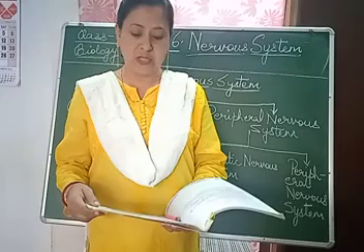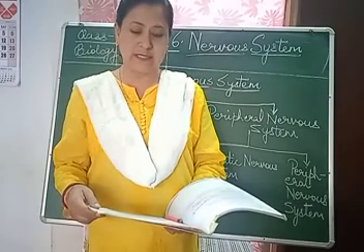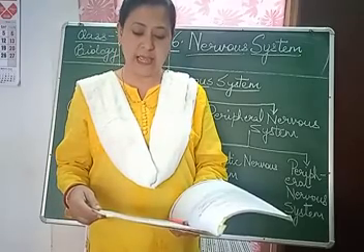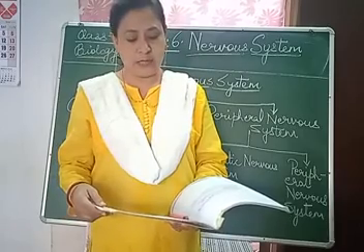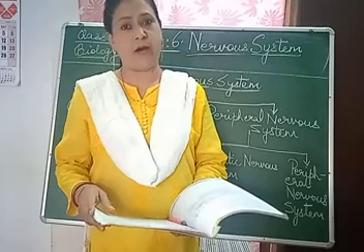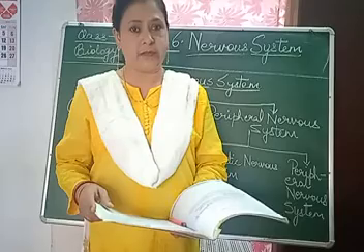It gathers and uses data from the environment. The human nervous system receives information, processes and then interprets it and later responds to it accordingly.